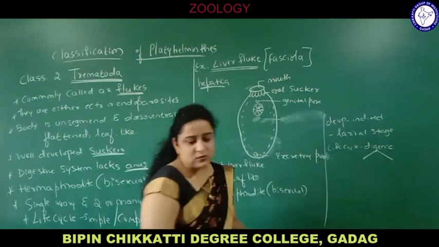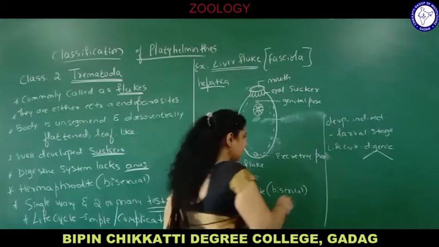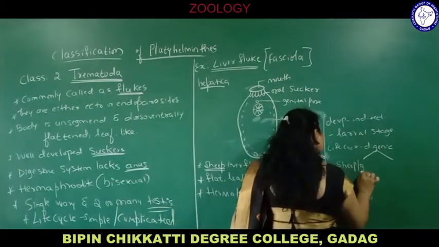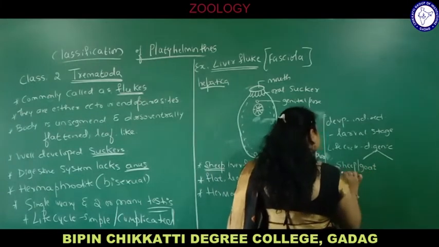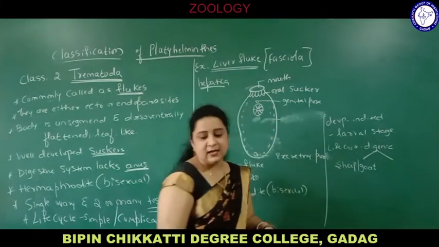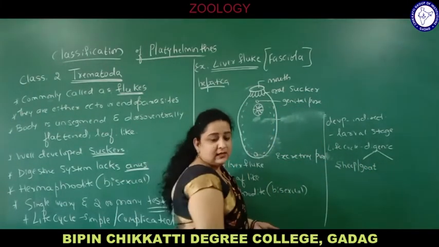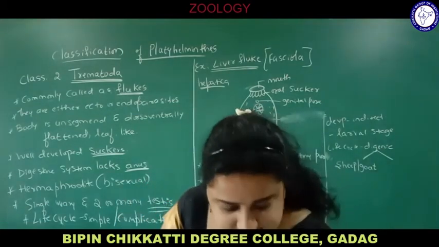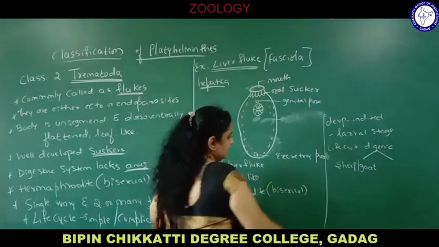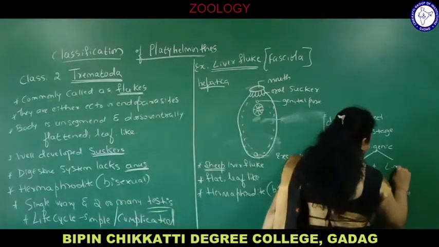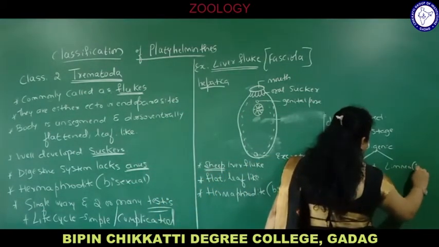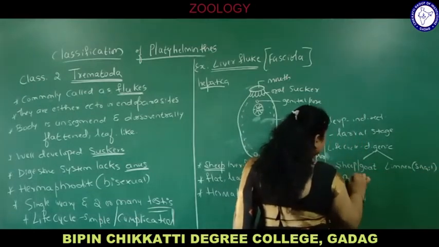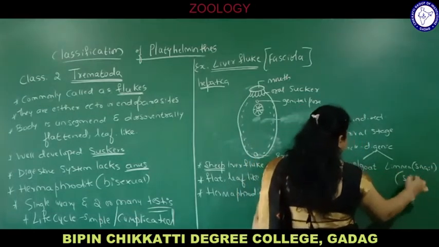Which are those two hosts? The first host is the sheep or goat, any one of the animals. This is called the primary host, and the second host is the limnea, or the snail. So this is the primary host and limnea, or snail, is the secondary host.